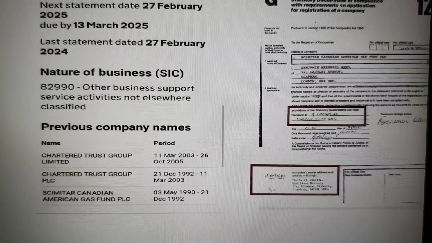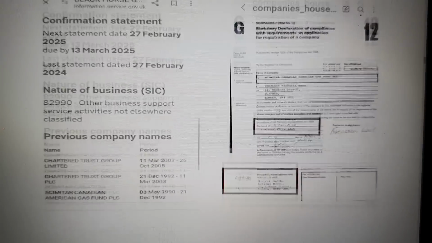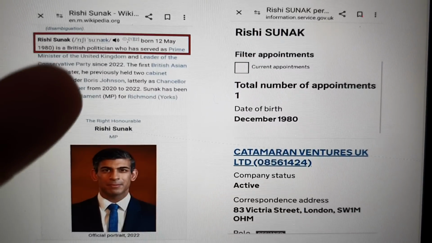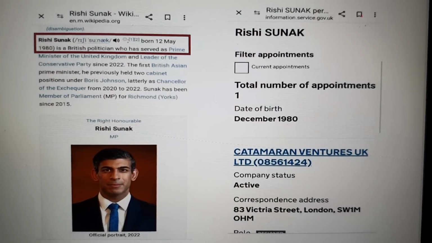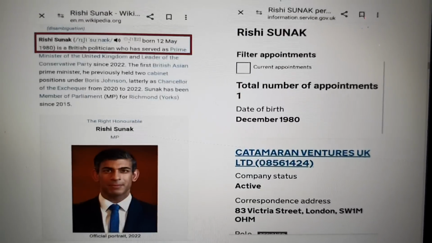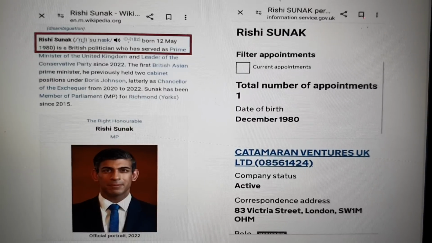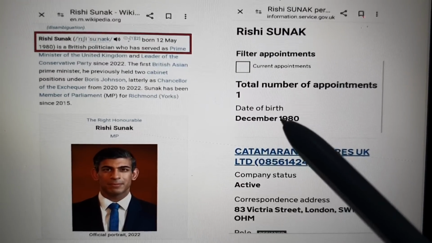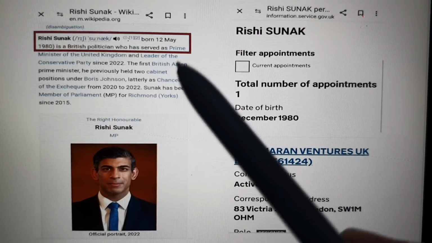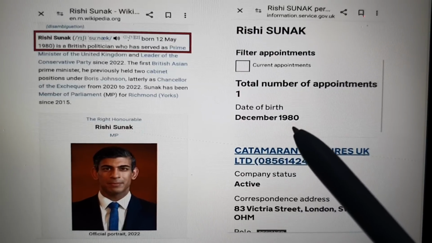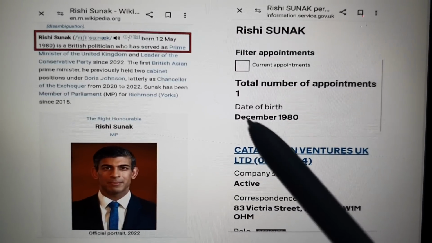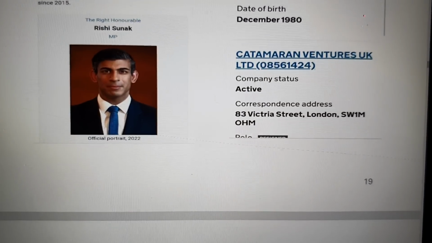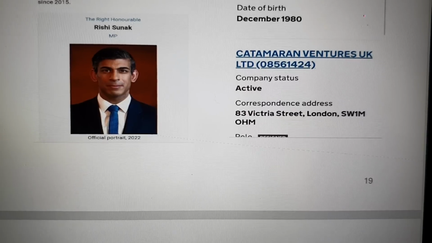Okay, so now let's look at Rishi Sunak himself. So that's coming in through Infosys. Let's look at Rishi Sunak. So this is a Wikipedia search showing his supposed date of birth. Now, when you search the name Rishi Sunak on Companies House, you go into the search record, within it put in Rishi Sunak, it brings up this record. Almost identical date of birth, but slightly different. May here, December here. One of them is incorrect, and we'll see why we believe this is Rishi Sunak as we move on. So somewhere the information has been given as fraudulent or false.